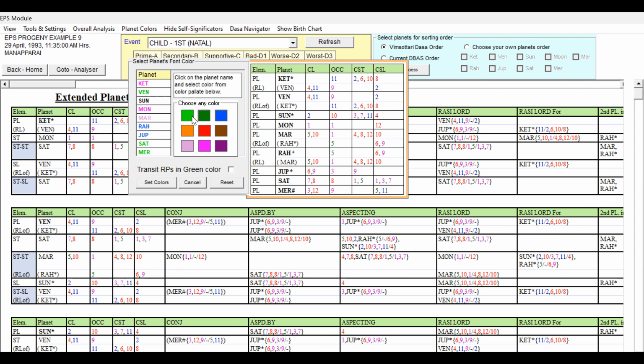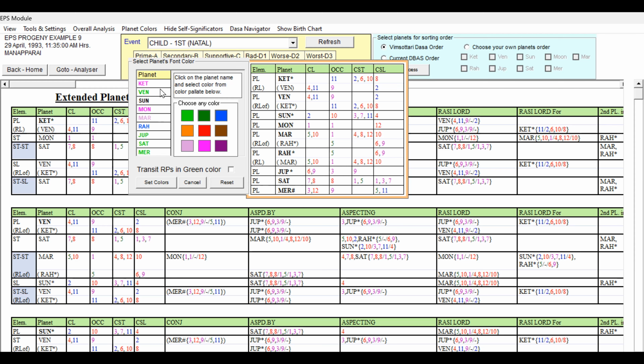But if at all you want to show the difference between Saturn and Mercury, we can give blue also. Any other planet has got blue. Rahu has got blue, it is unfavorable on the higher side. And Jupiter, because of being 6th lord, I have given blue, but this can also be given green. But being the 6th lord, I have given blue. But this can be given light green also.